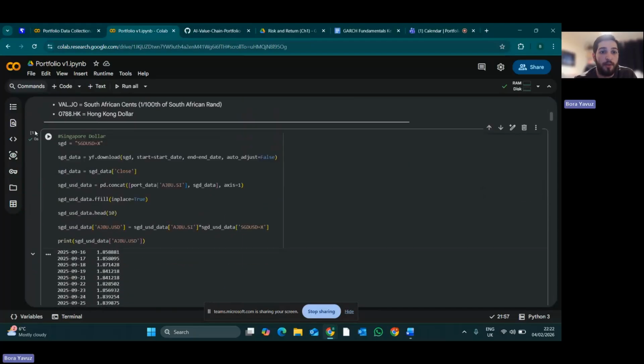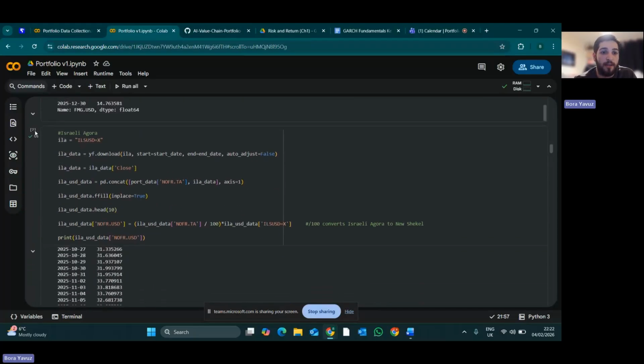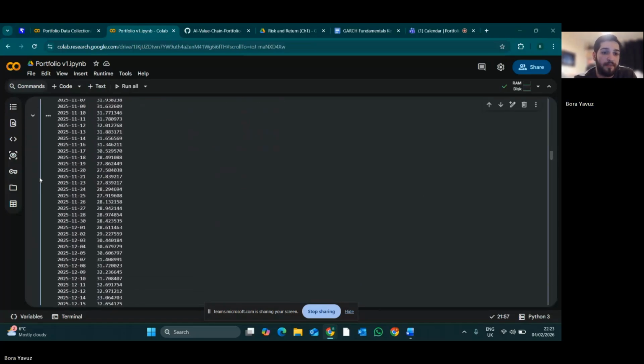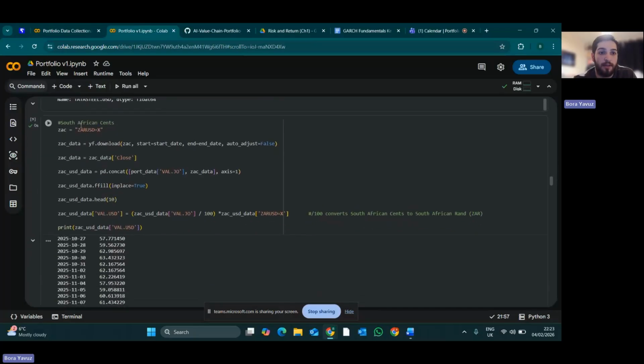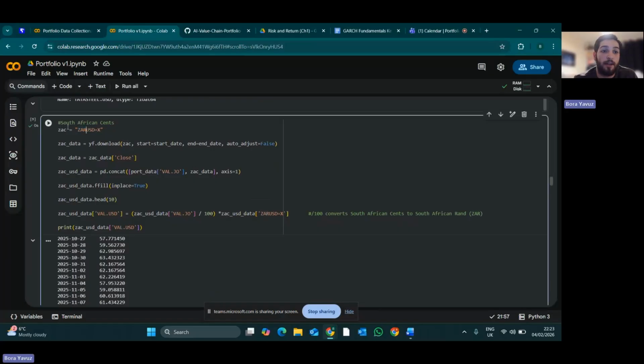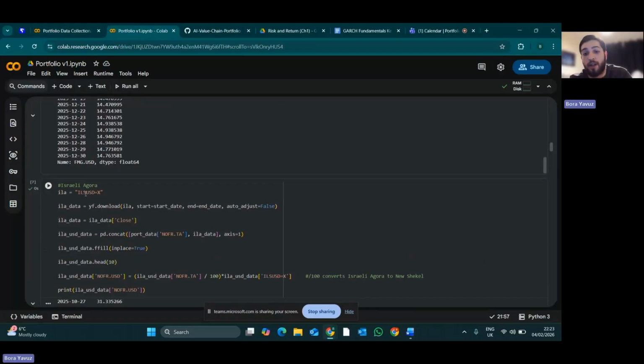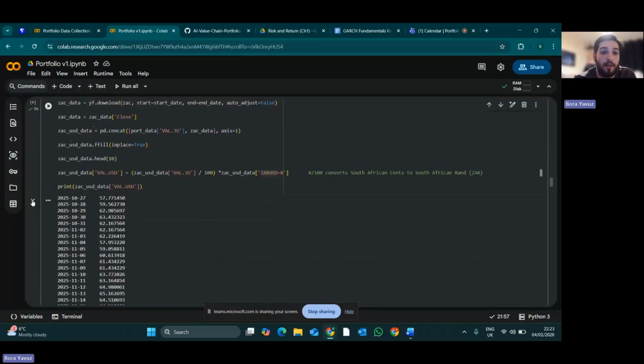This worked quite well with all of them, and a few changes had to be made with, for example, the Israeli agora, because the agora is, for example, how we have pennies and pounds, and a lot of Israeli stocks like to trade in agora, which is just smaller incremental cents. So it just required a divide by 100 in the calculation. The same with the South African cent, as I had to import the South African rand currency conversion rate. And for the Israeli agora, I had to import the Israeli new shekel currency conversion rate.